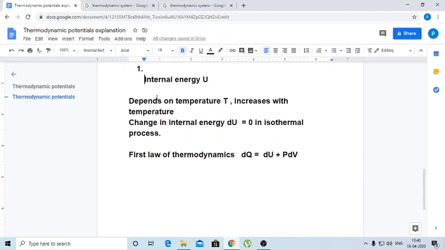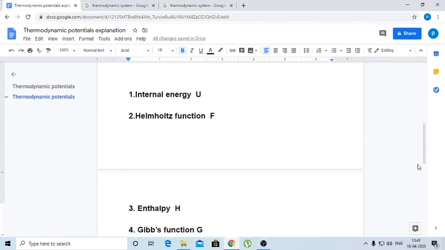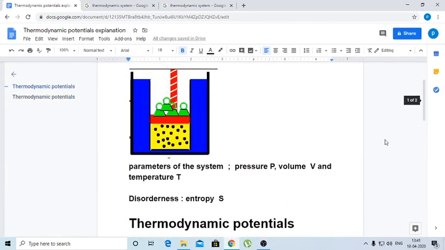So first, about the internal energy. It is the energy possessed by the thermodynamic system due to the collisions among the molecules as well as with the container. Here in this diagram, this is the system, a gas consisting of a number of molecules which are always in random motion.